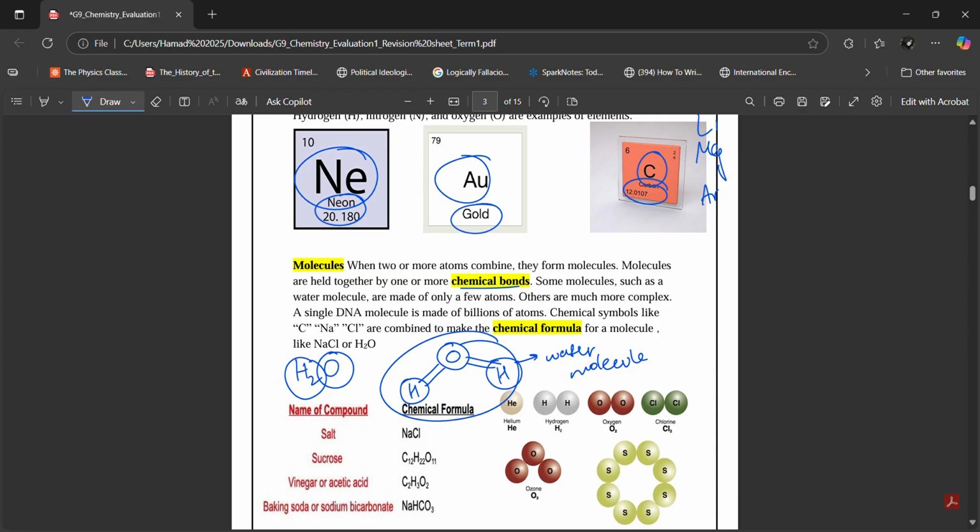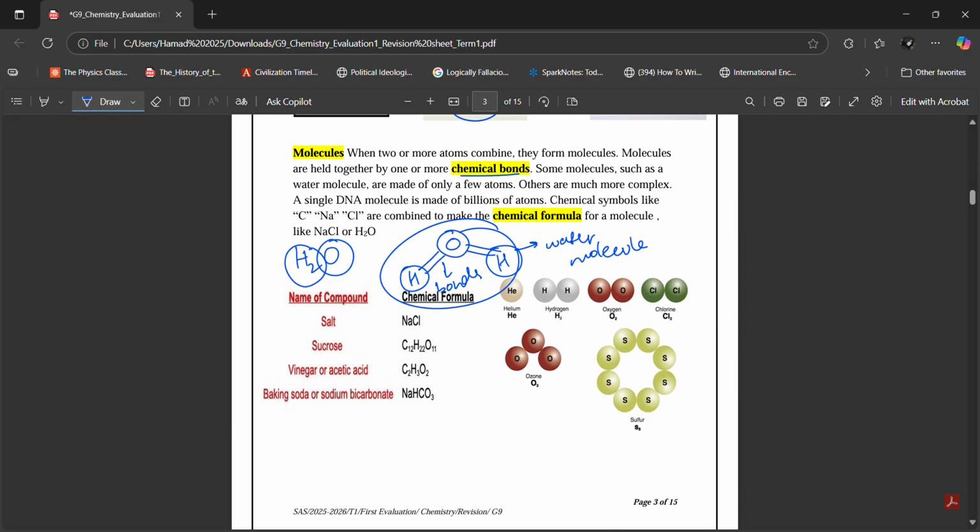So, Ibrahim, a molecule is made up of atoms that are combined together. We have two hydrogen atoms, one oxygen atom in a molecule of water, and they're joined together through these chemical bonds. Okay? So, this is a very simple molecule, but we have many other very complex molecules. There are many complex molecules that exist. Water is just a simple molecule. For example, a DNA molecule. You know what DNA is, right? DNA in the human body. A DNA molecule is made of billions of atoms. Billions. This water molecule is only made up of three atoms, Ibrahim. A DNA molecule is made up of billions of atoms.